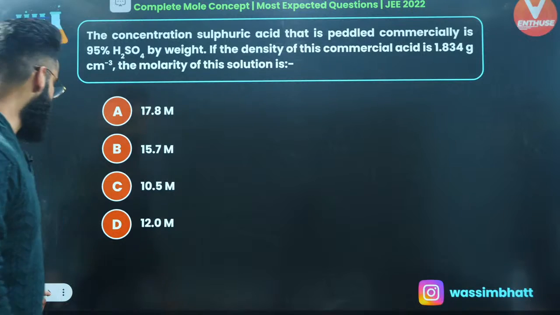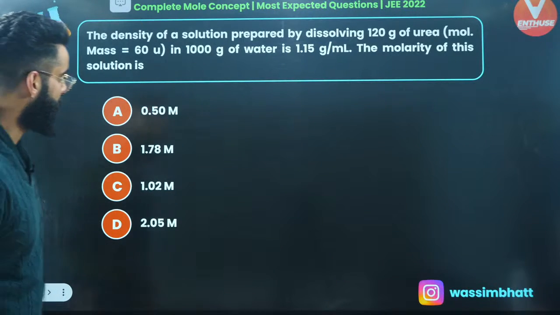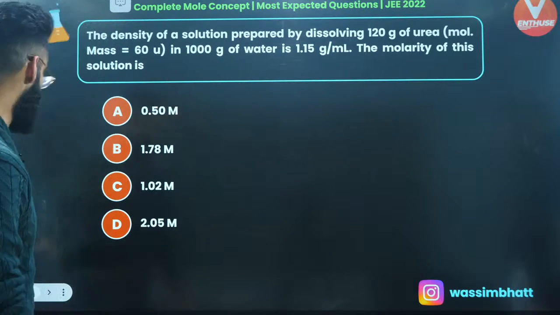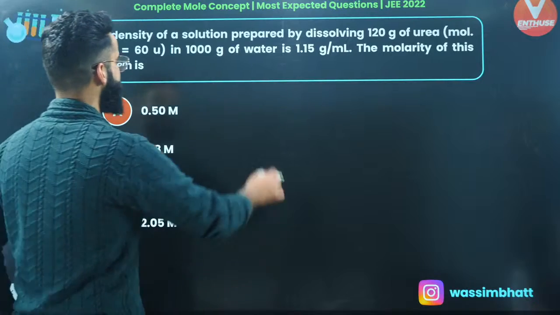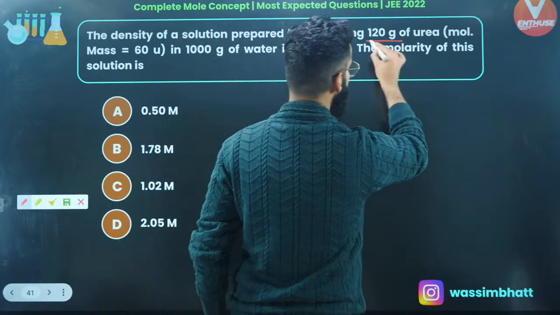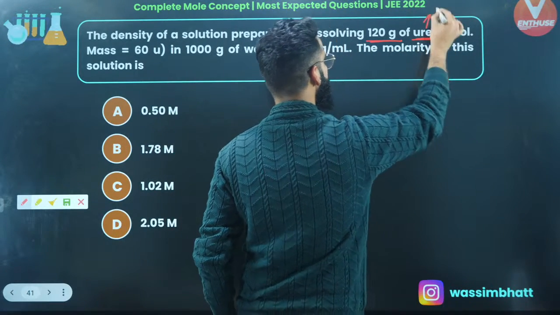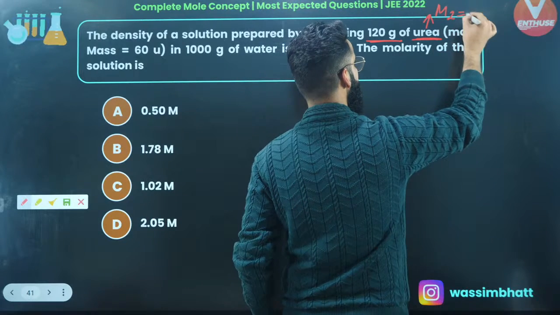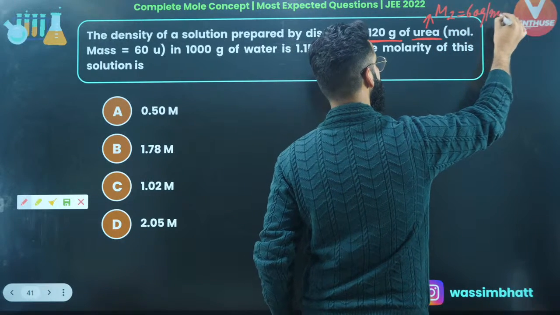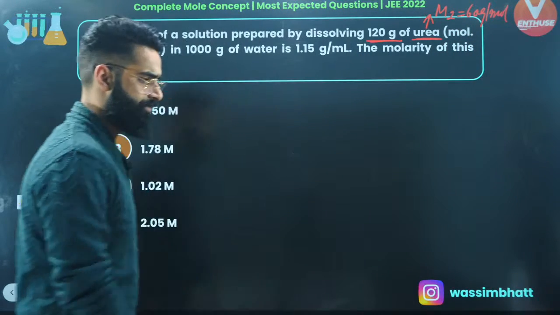The similar formula which I gave a few minutes back, that formula you'll be using over here. Look at this particular question. As per the question, the density of the solution prepared by dissolving 120 grams of urea. Well, let me tell you, molar mass of urea, which I'm representing by M2, is equal to 60 grams per mole, right?